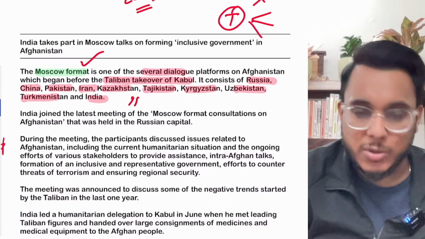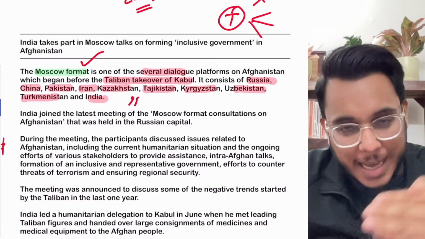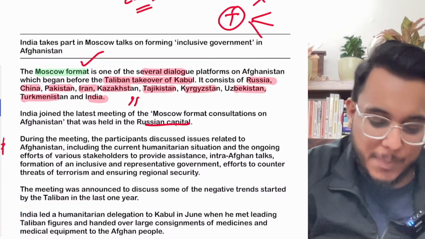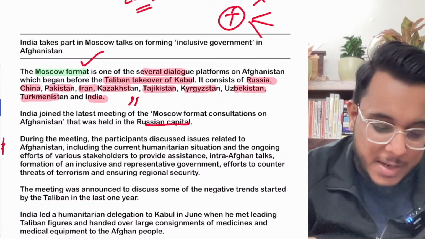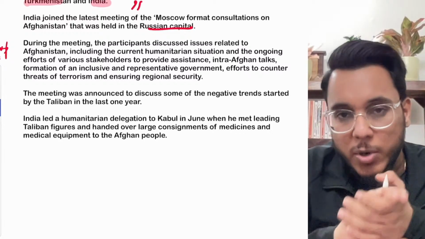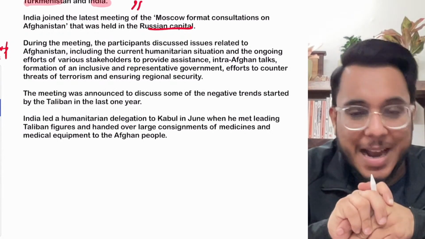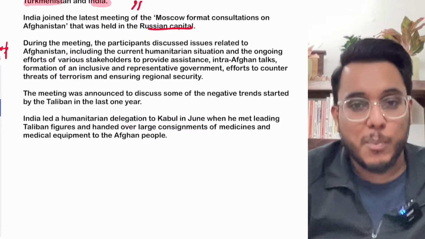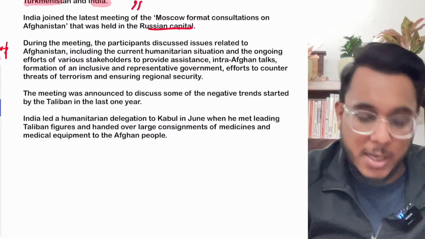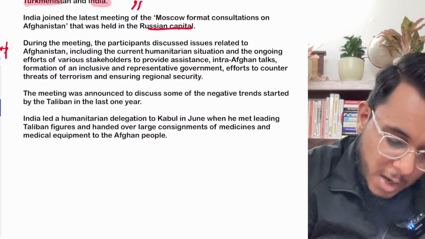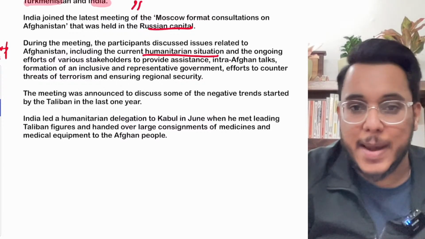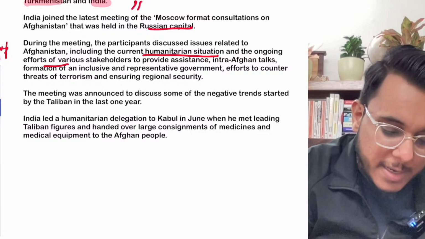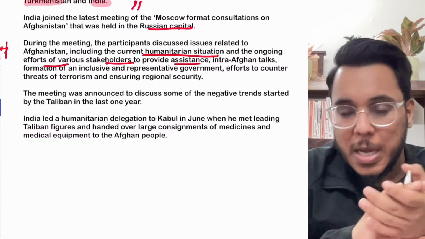Now recently the Moscow format meet has happened, and the consultations happened in the Russian capital. During this meet, the countries discussed that there are a lot of gaps. Development is still a big concern in Afghanistan. So issues were discussed, such as how humanitarian aid can be provided and how the ongoing efforts of various stakeholders to provide assistance can be strengthened.